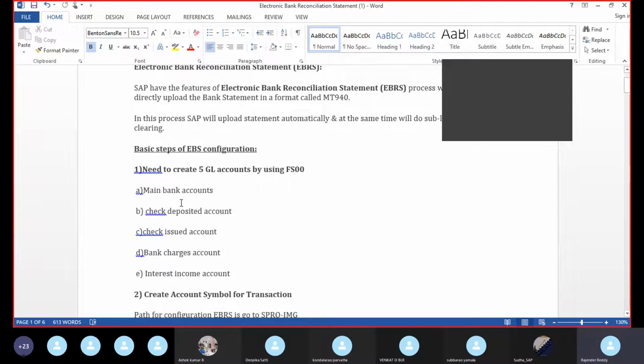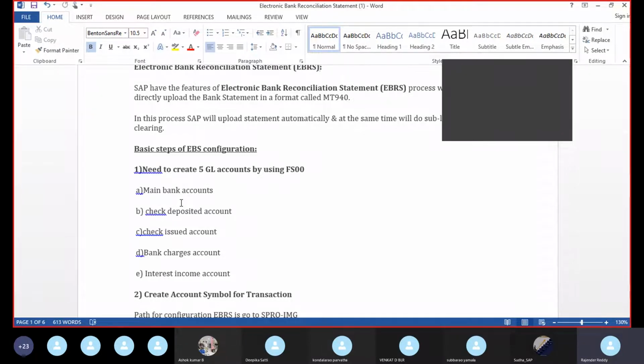What is the minimum requirement by SAP? The main bank account, F112, we can create the bank account. We can create the bank number and bank name; everybody knows the bank details will be required: address, bank account number, bank key, IFSC code, and CIN number.